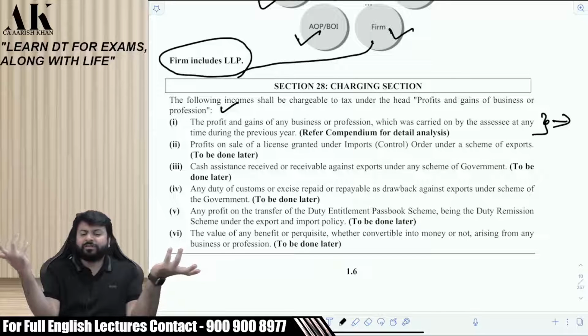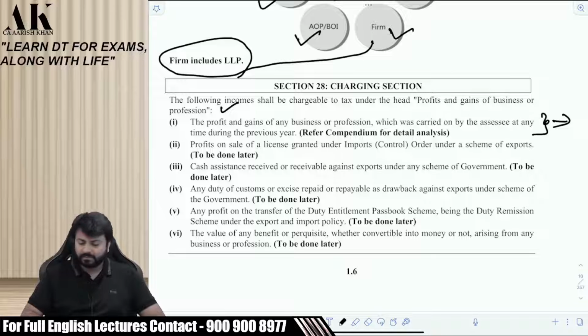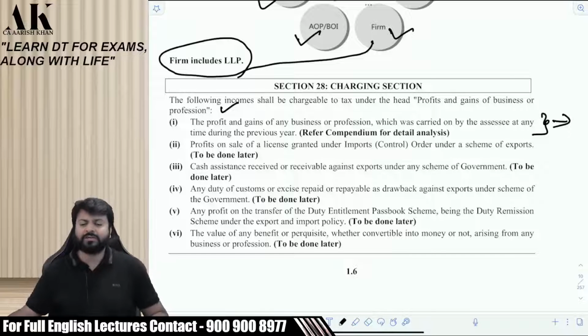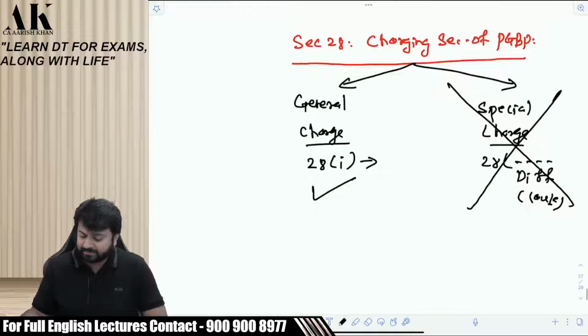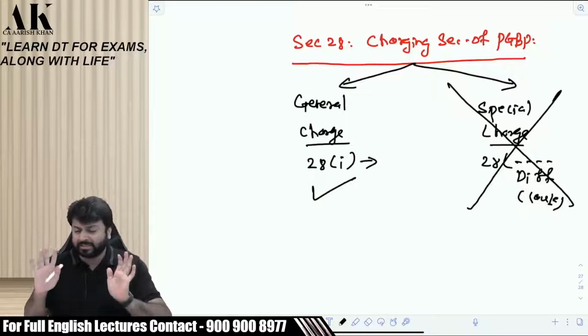There is hardly anything to fulfill, right? There is only 1.5 line. You can see over there: profits and gains of any business or profession which was carried on by the assessee at any time during the previous year. That's it. You fulfill this 1.5 line, your income will be classified under PGBP. But it's not that easy to classify this. It's not that easy to interpret this. You might be finding that it's just 1.5 line, but there are a lot of things inside this.